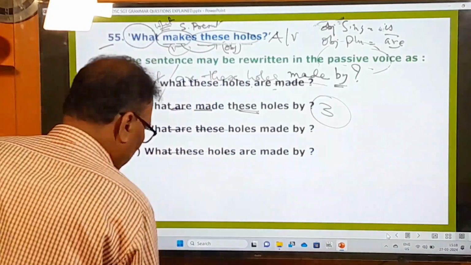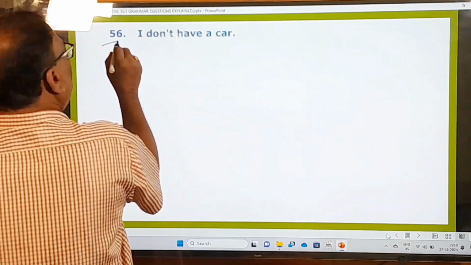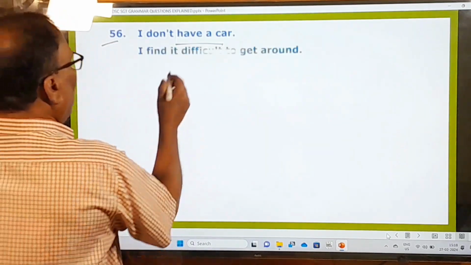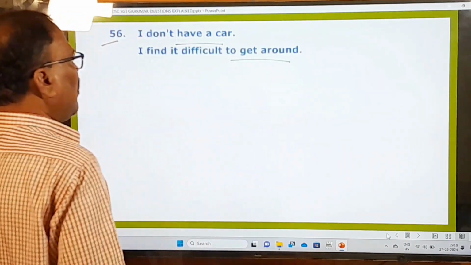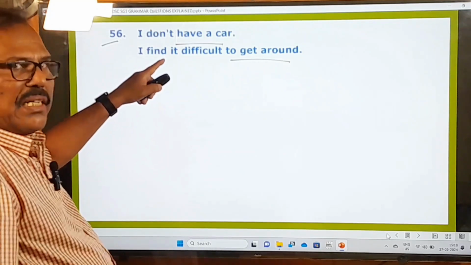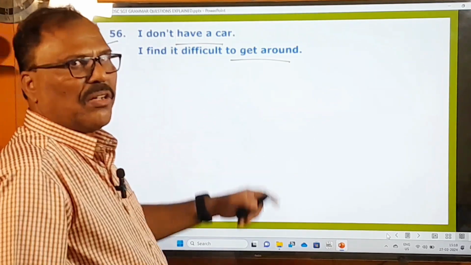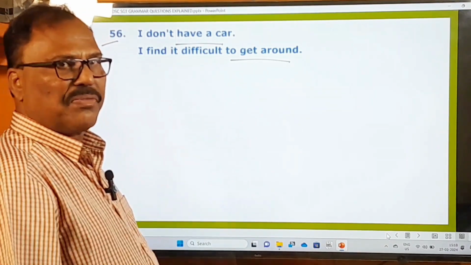Okay, now let's move on to the next question. 56th question. I don't have a car, and I find it difficult to get around. So here are given two sentences. I don't have a car, first point. I find it difficult to get around. Get around means to go to the places where you want to go.